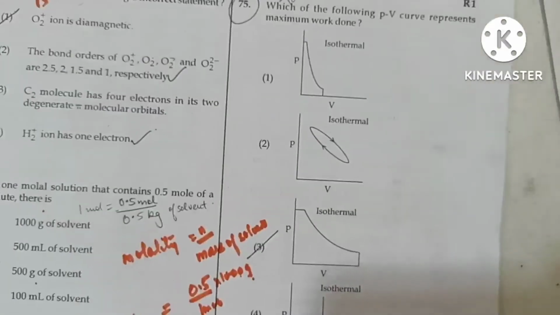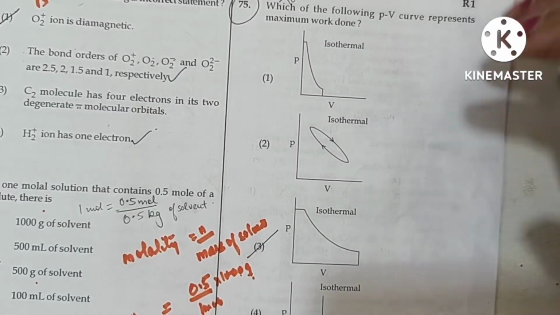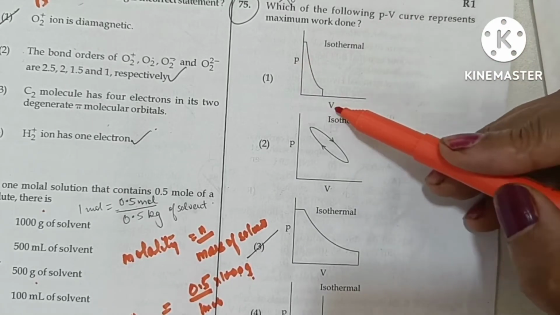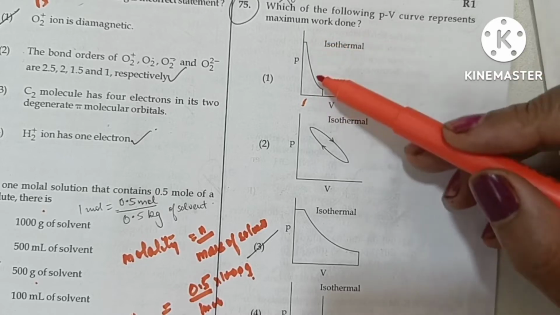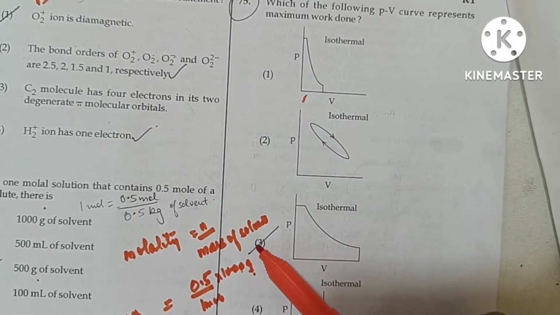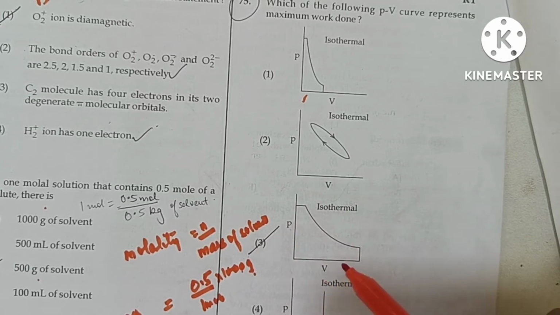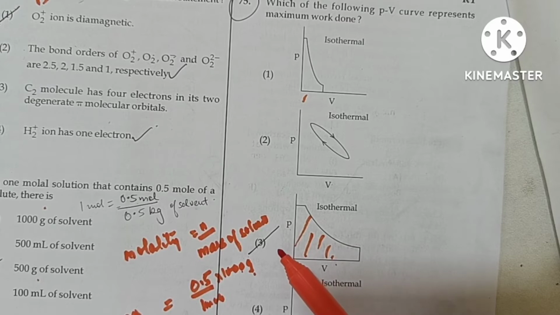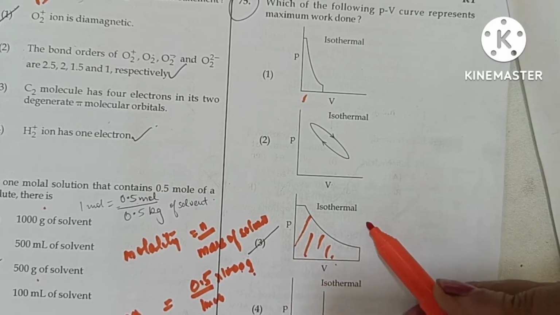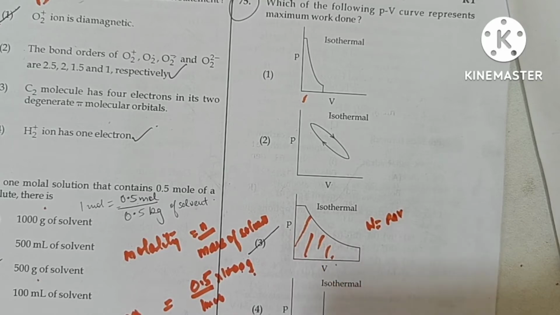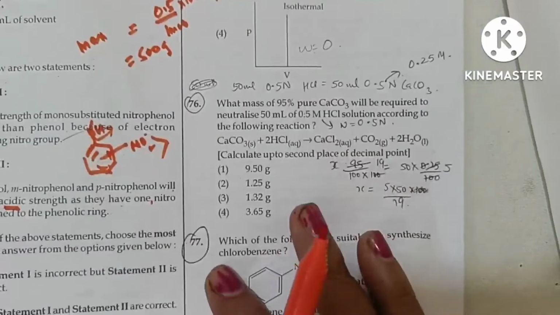Which of the following PV curve represents maximum work done? To find out P into V, we find the area under the curve. Of the 4 statements, graph 3 has more area under the curve, so it has the maximum work done. Work done is P delta V. So option 3 is the correct answer.